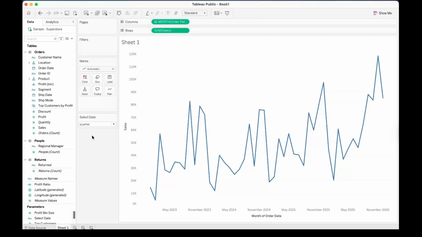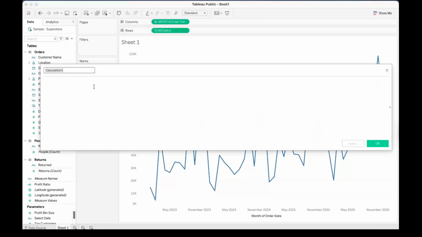Let's select month or quarter. So now we see there's no change in the graph because the parameter needs to be initialized. It cannot work alone. So let's start by creating a calculated field, and that will give you more understanding of this. Let's give this a name, Time Period, and this is our calculation 1. So here we will be discussing 2 calculations to initialize our parameter. Let's start with creating our very first calculation.